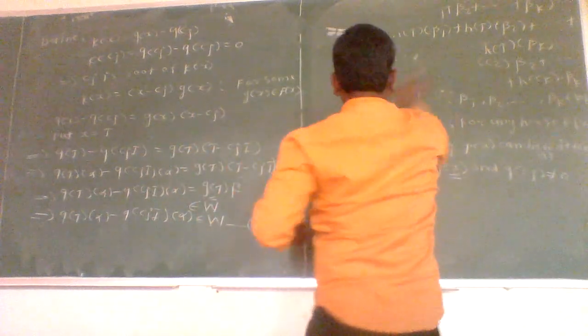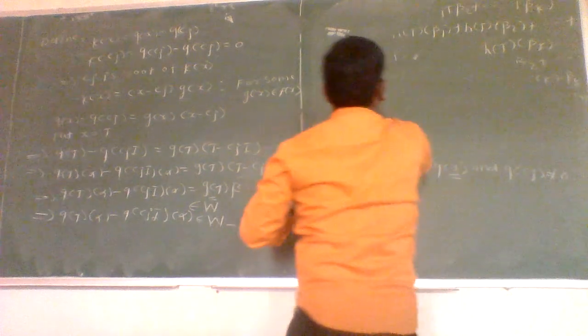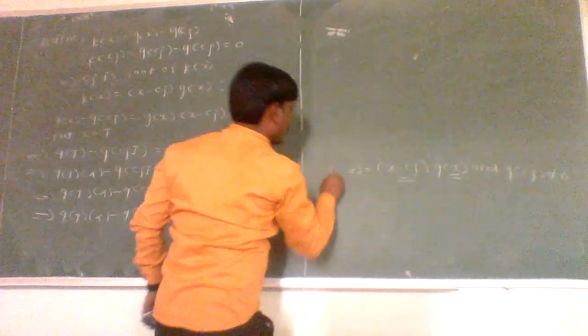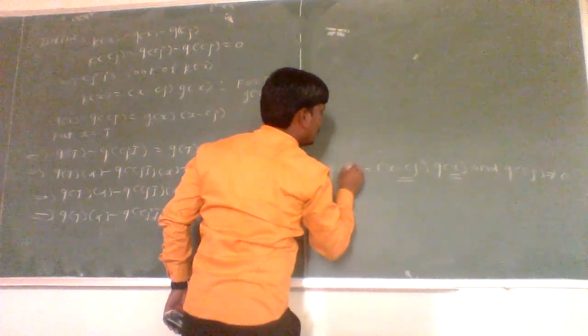Okay. Now we know that the minimal polynomial can be written as p of x equal to x minus cj into q of x.